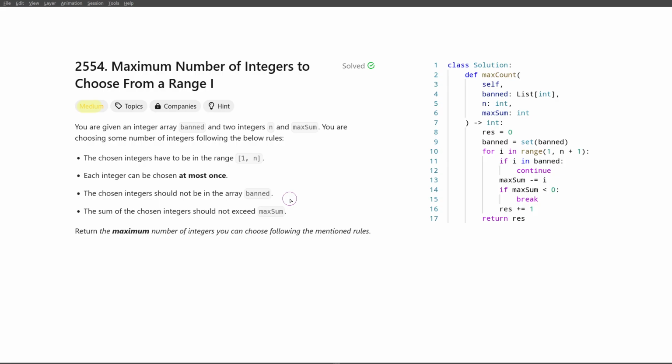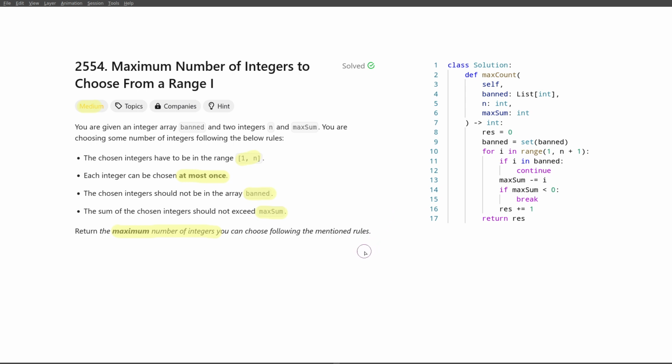statement. You want to get as many numbers as possible, so the maximum number of integers, from this range, every integer at most once, they cannot be banned, and their sum cannot exceed max sum. So it's clear that we want to always be taking the smallest number possible.